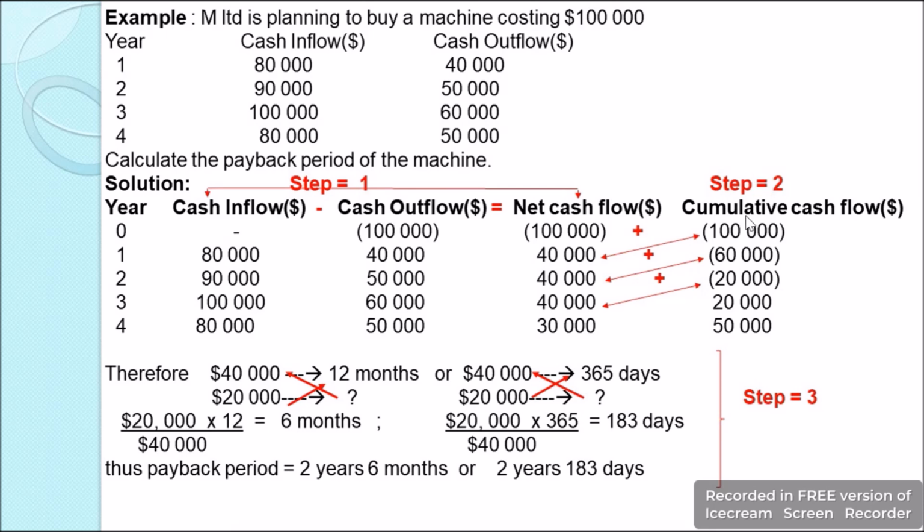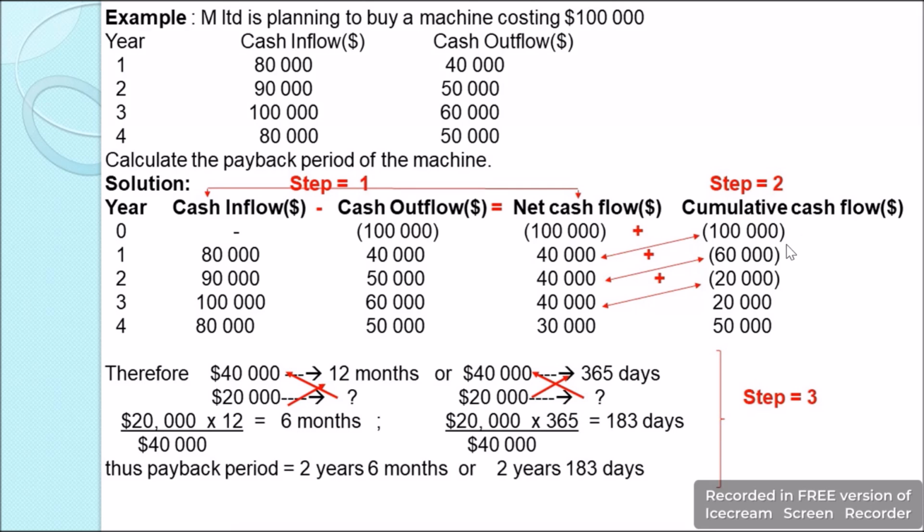Next, in step 2 we will find the cumulative cash flow. In year 0 we have an outflow of $100,000 which is a negative $100,000. Then in year 1 we have the net cash flow of $40,000. So minus $100,000 plus $40,000 gives the value as minus $60,000. Then in year 2 we have minus $60,000 plus $40,000, we get the value as minus $20,000. Then in year 3 we have minus $20,000 plus $40,000, we get the cumulative cash flow as $20,000. Then lastly it is $20,000 plus $30,000 which will be $50,000.